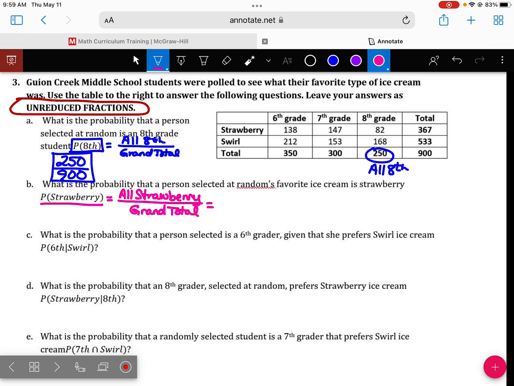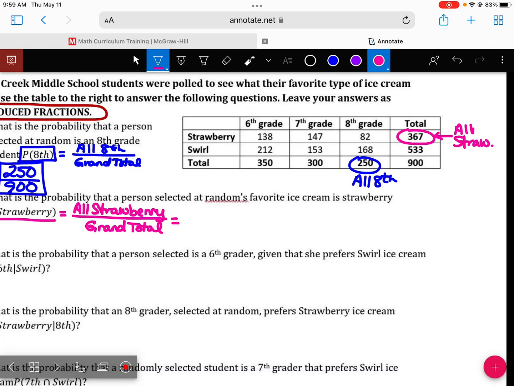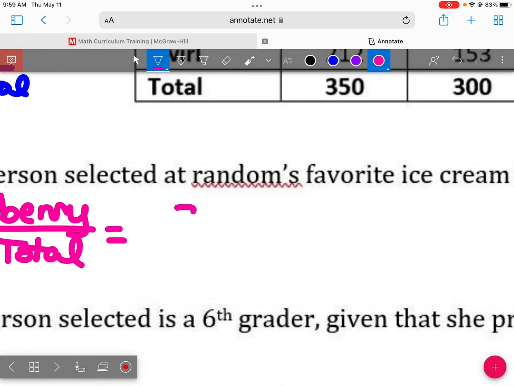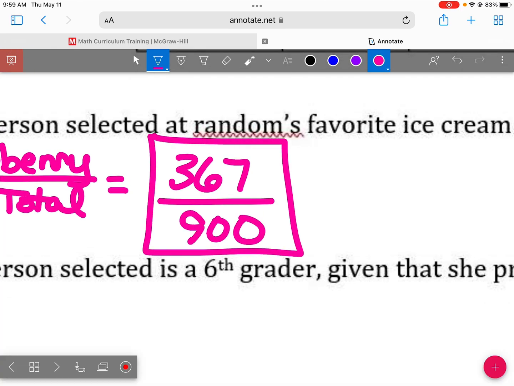How many people total said they liked strawberry? It's not 82. 367, because I'm looking at the one that says total over here. I think you just needed to go one column over. So right here, this is all strawberry. So 367 out of 900, and then leave it just like that.